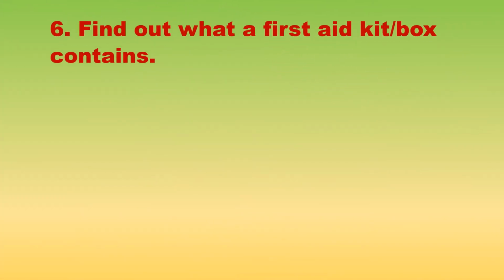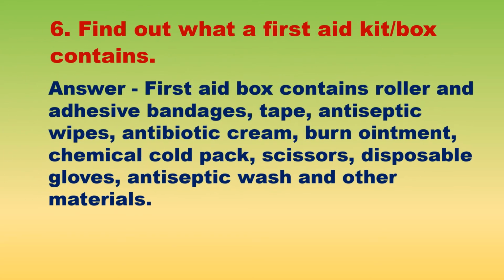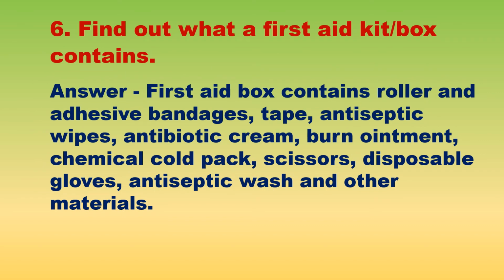Find out what a first aid kit box contains. Answer: A first aid box contains roller and adhesive bandages, tape, antiseptic wipes, antibiotic cream, burn ointment, chemical cold pack, scissors, disposable gloves, antiseptic wash and other materials.